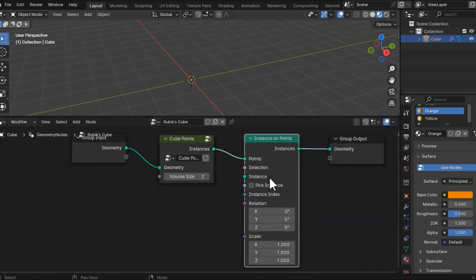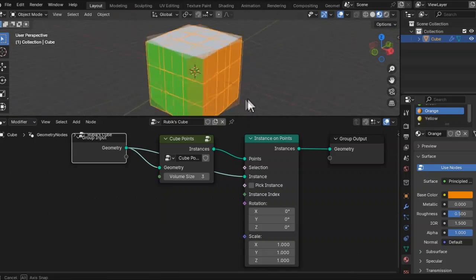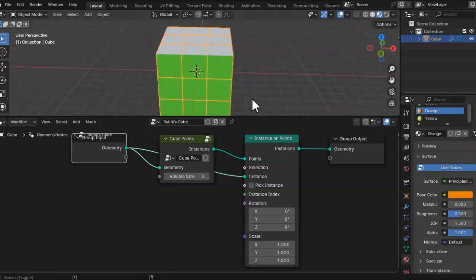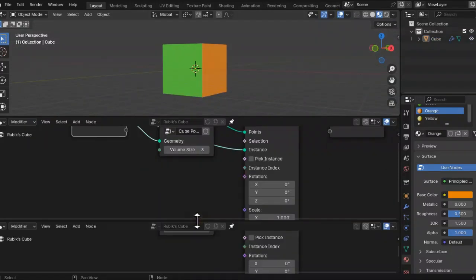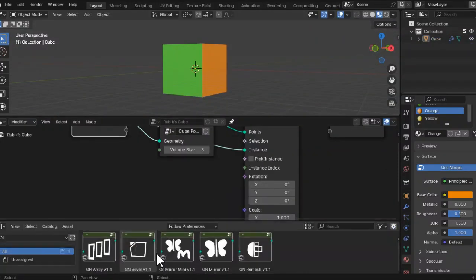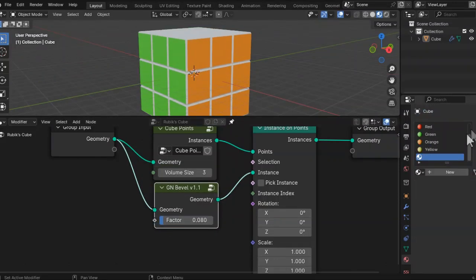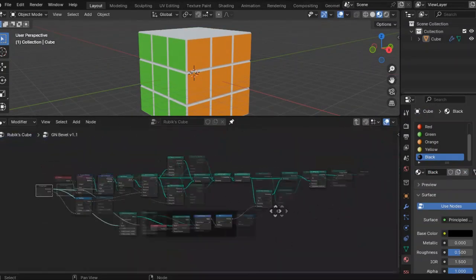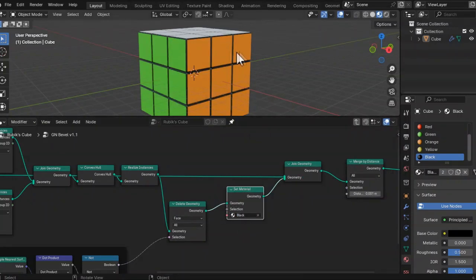Now if we instance the cube on these points, we see one problem. It fits perfectly and we can't see any bevel on the small cube's edges. So we are going to use a bevel modifier we made in one of the previous videos. This will give us another advantage. We can set a different material to the faces forming the bevel. We are done making the cube.